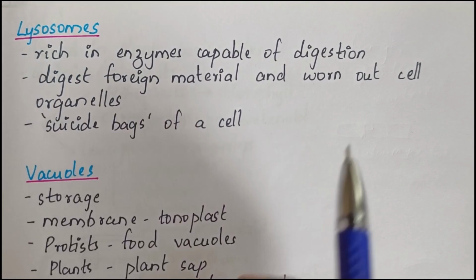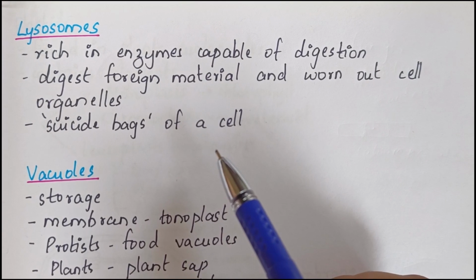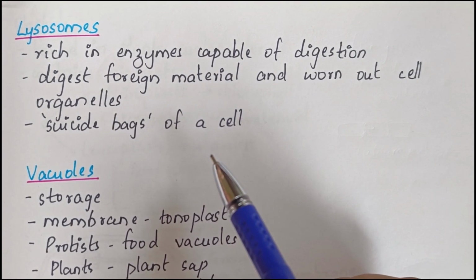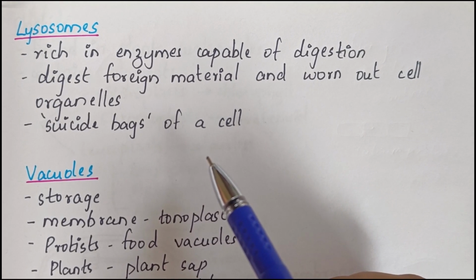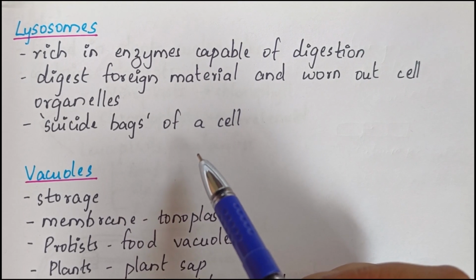So lysosomes are membrane-bound vesicular structures formed by the process of packaging in the Golgi apparatus. The Golgi apparatus exits some vesicles, that is, modified proteins and lipids from the trans face of the Golgi apparatus.